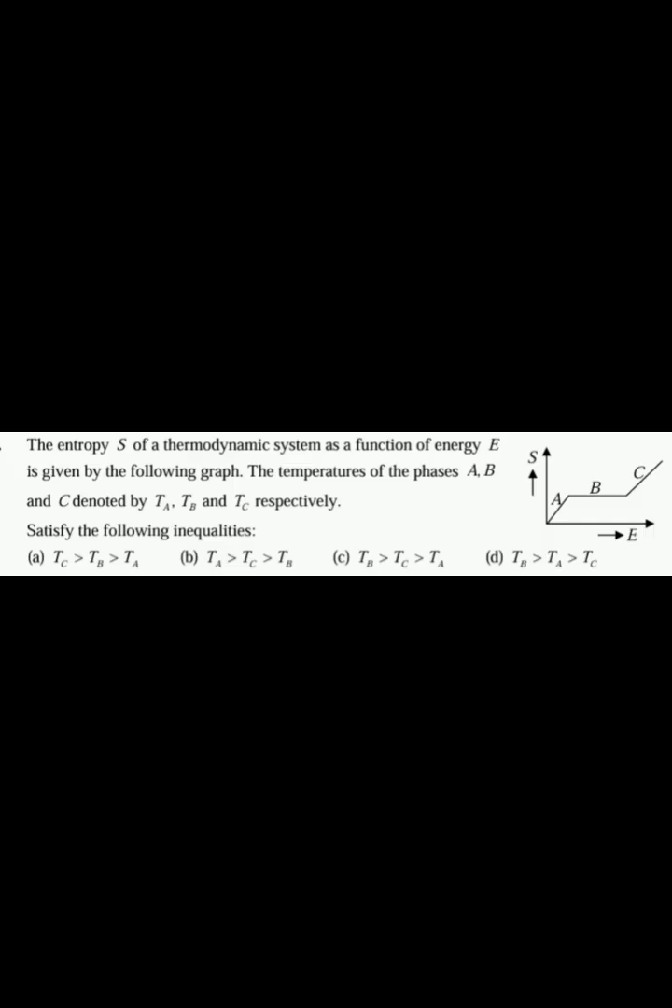The next question is, the entropy S of a thermodynamic system as a function of energy E is given by the following graph. The temperatures of the phases A, B, C denoted by TA, TB, TC respectively satisfy the following inequalities. We know 1 by T is equal to dou S by dou E. That is equation number 1. For the curve B, it is a flat curve. So, dou S by dou E is equal to 0, as it is parallel to the x-axis.